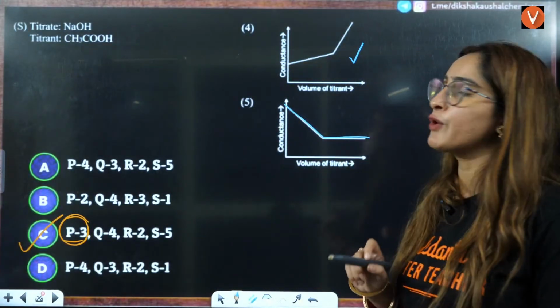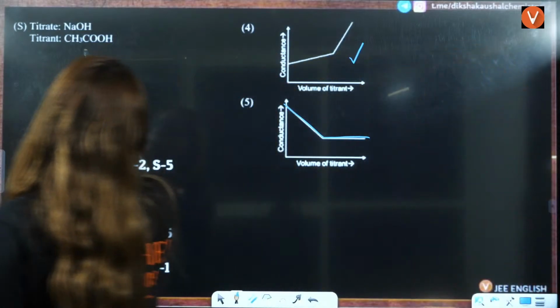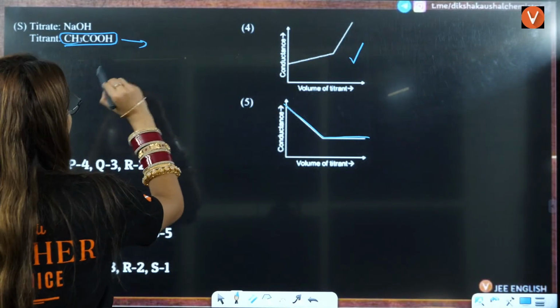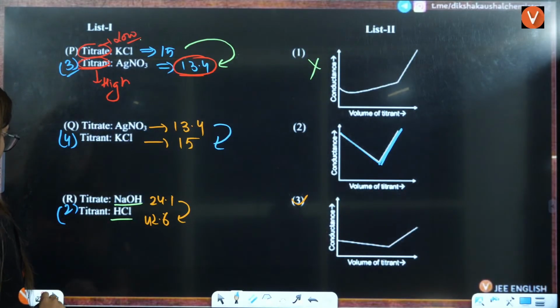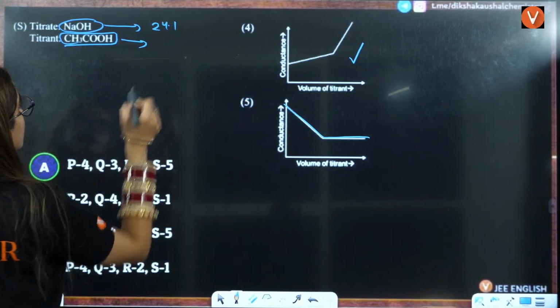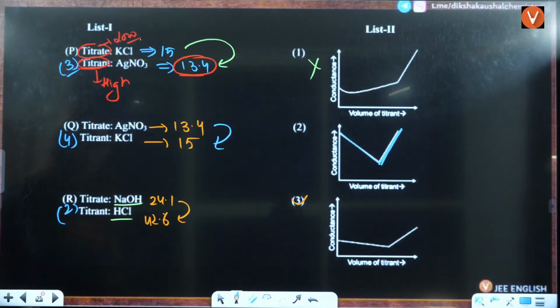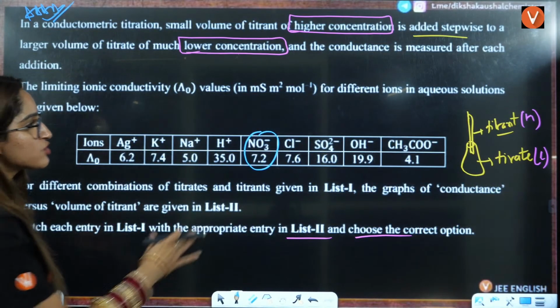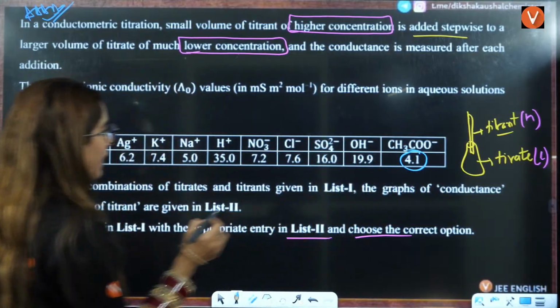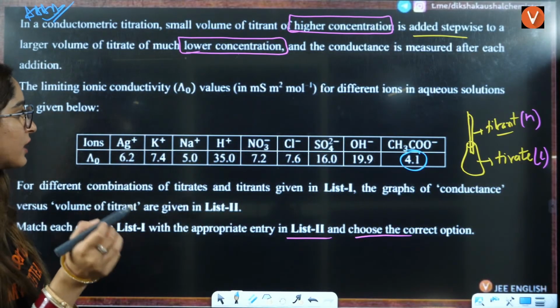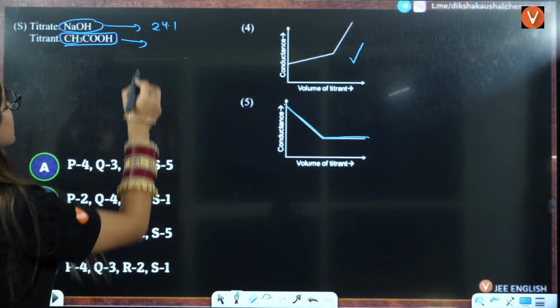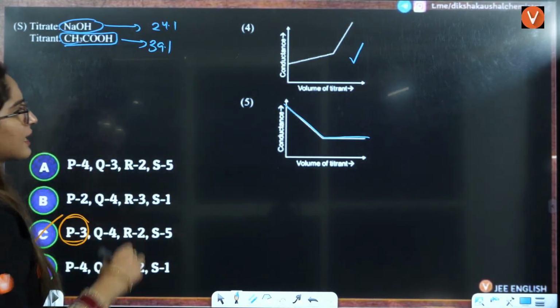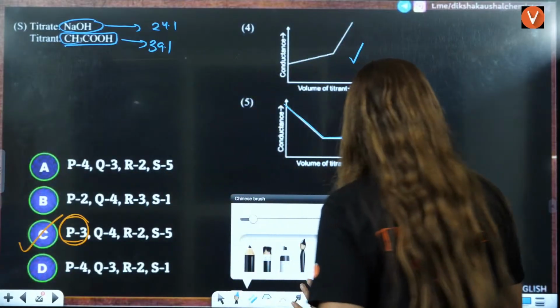Last one is NaOH and CH3COOH. Now let us see this. This is the titrant that you are adding, right? Now let us see the difference. NaOH is 24.1, right? And CH3COOH is given to you as what? CH3 is 4.1, H is given to be 35, 35 plus 4, that is 39.1, right?